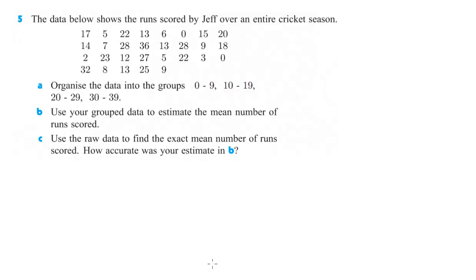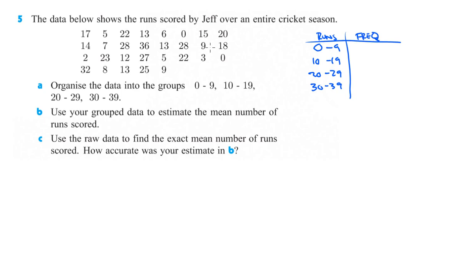Okay? Okay, next one to take a look at is number 5. The data below shows the runs scored by Jeff over an entire cricket season. Organize the data into groups 0 to 9, 10 to 19, 20 to 29, 30 to 39, and then use your group data to estimate. Okay, so let's do that. 0 to 9, 10 to 19, 20 to 29, 30 to 39. Okay, so these are the runs, and then this is going to be the frequency.